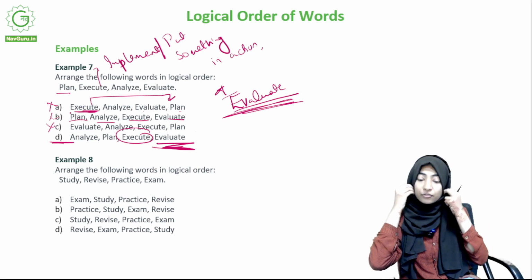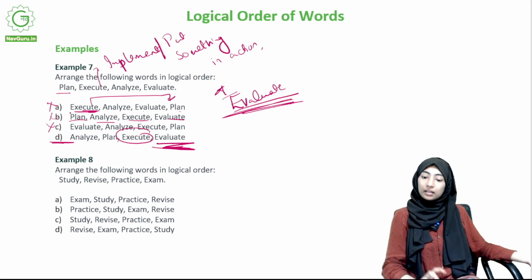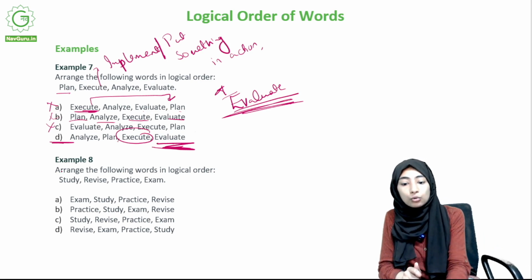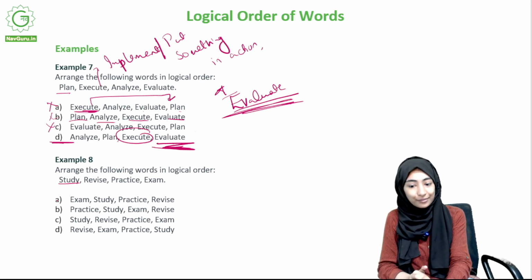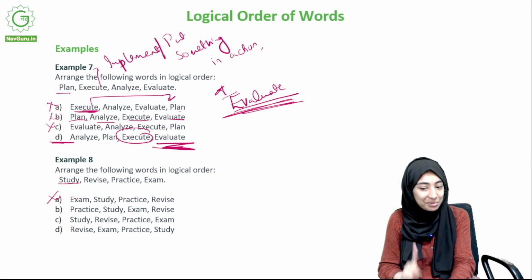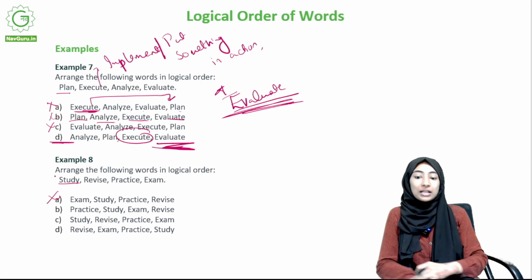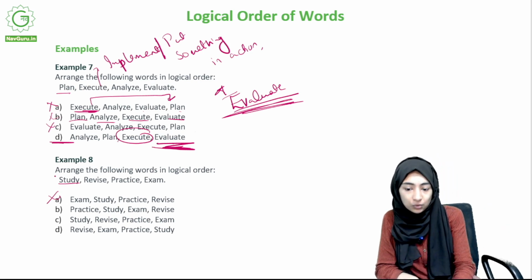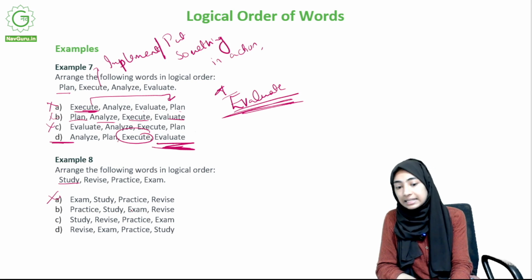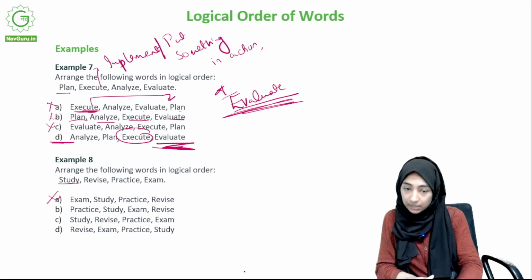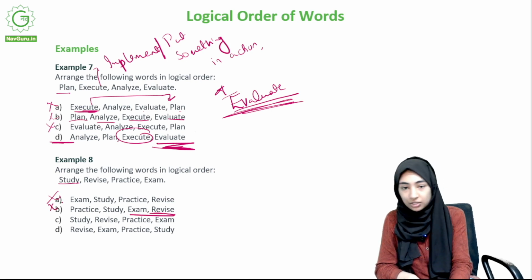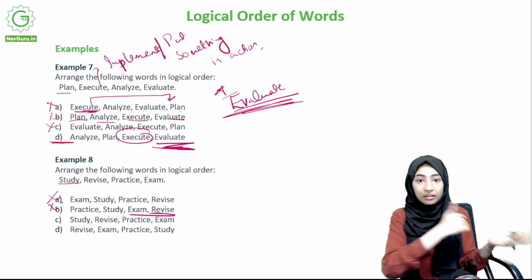Okay, arrange the following words in logical order: study, revise, practice, exam. Okay, so you study for the exam first. We'll go option by option. Exam, study, practice, revise. No, I mean, this might be the order for some people, but this should not be the order, right? You should not study after the exam. The studying, all of this process has to take place before the exam. So not this. Practice, study, exam, revise. Okay, you practice what you have, you study, but here again the problem is revise comes after exam. That is not the case, right? You should ideally be revising before your exam.